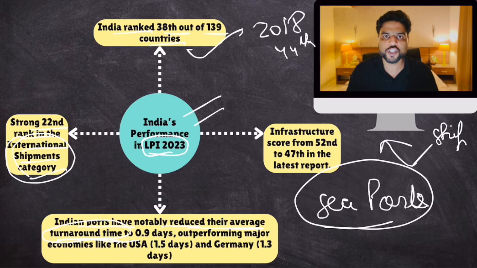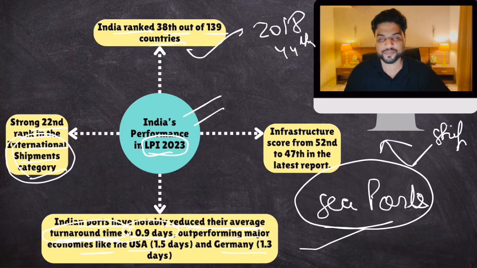But if they are inefficient, if your ports are not that well managed, ships have to wait for so many days to get through the process. So if your turnaround time is less, that is good. India reduced its turnaround time to 0.9 days, outperforming major economies like USA and Germany now also.